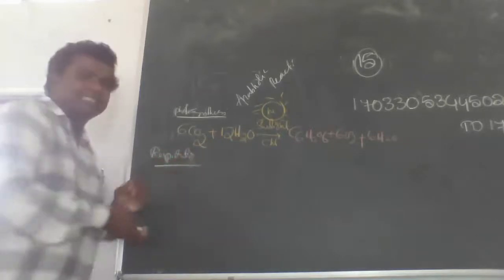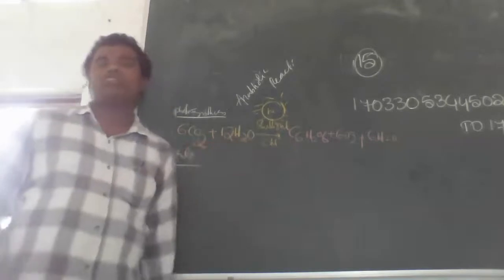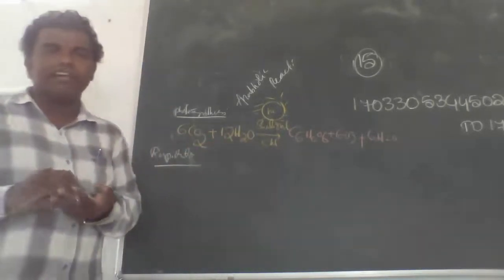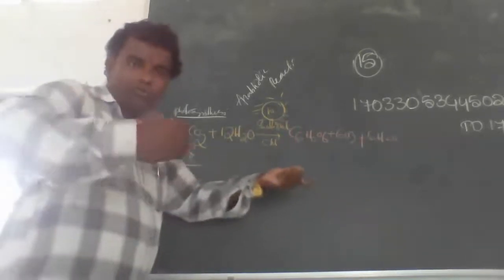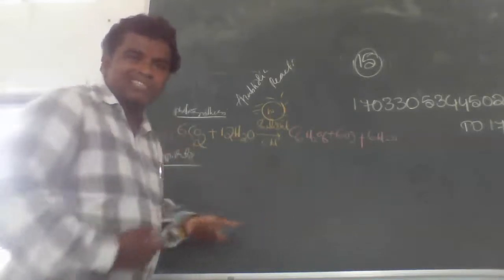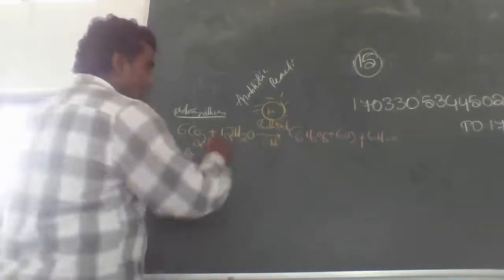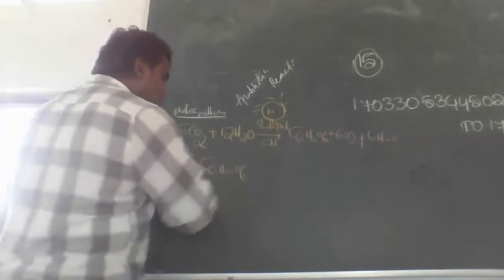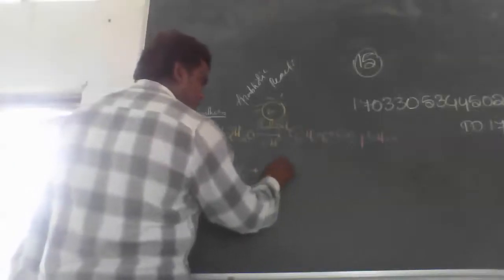What exactly happens in the respiration reaction? It is the reverse reaction of photosynthesis. Respiration is nothing but the breakdown of glucose, glucose lysis, by oxidation. C6H12O6 in the presence of oxygen undergoes oxidation. Where does oxidation take place?